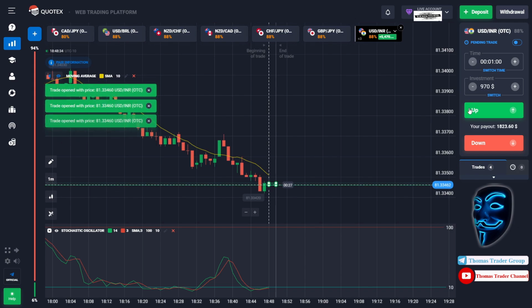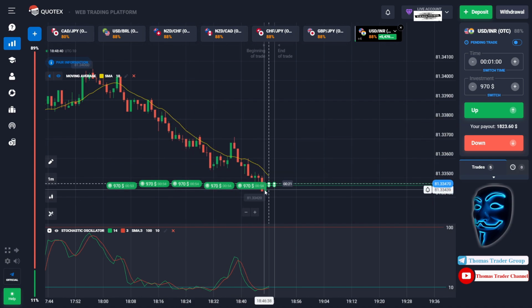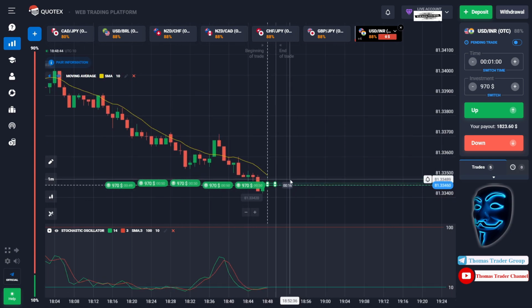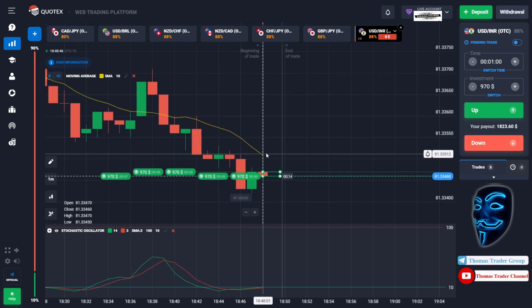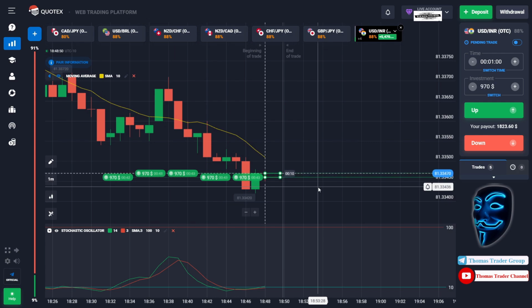As you can see, the market is going bearish, but the market has already touched the oversold area. When the market touches the oversold area, it will make a rebound and it will make a correction to the moving average line before it continues the bearish trend. Let's prove it and let's wait till the end of our trade.